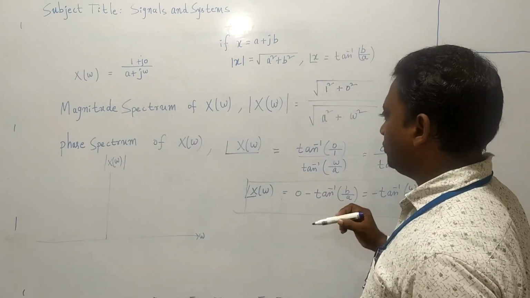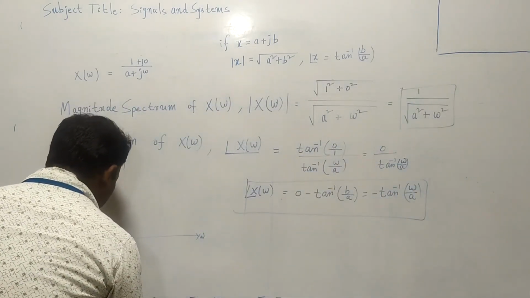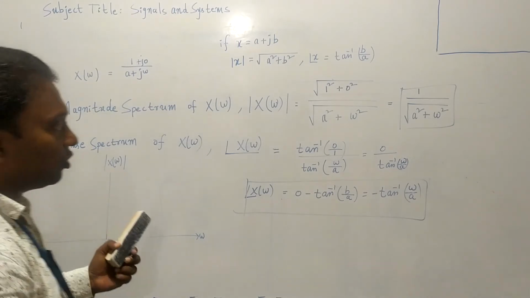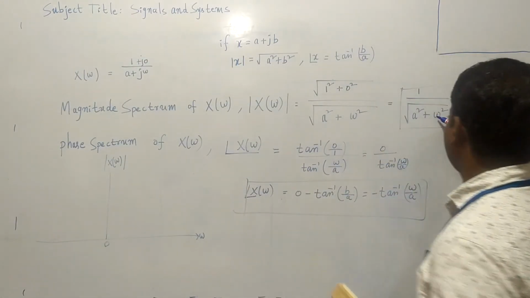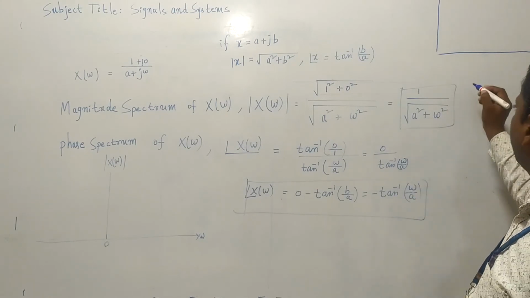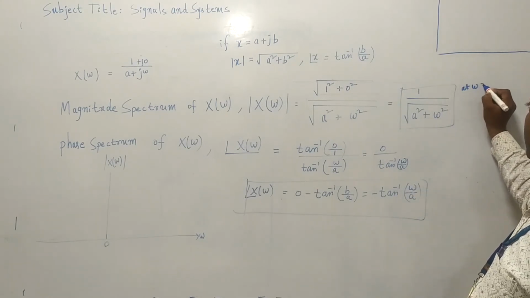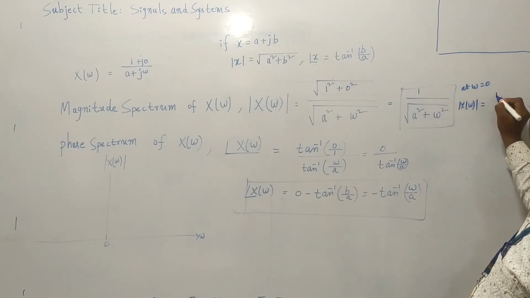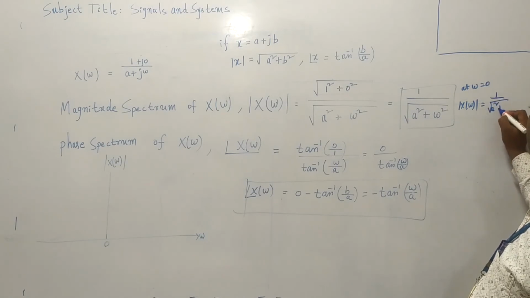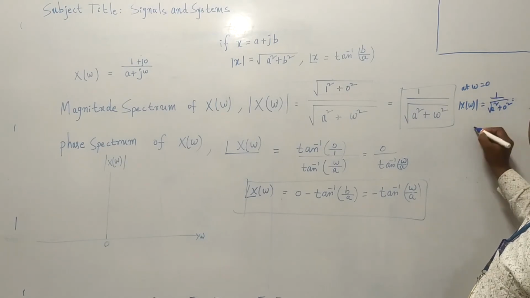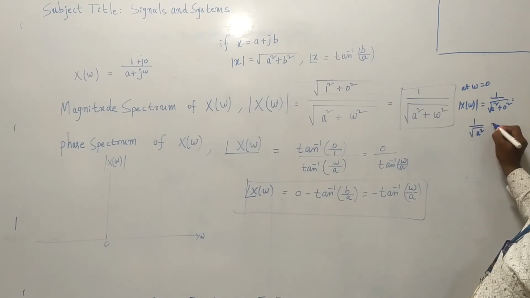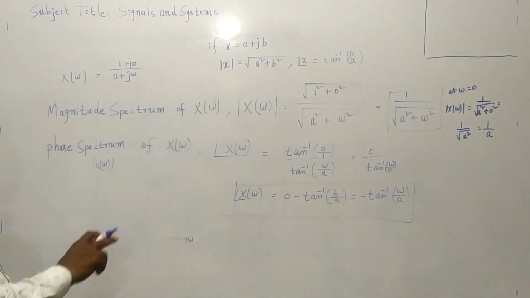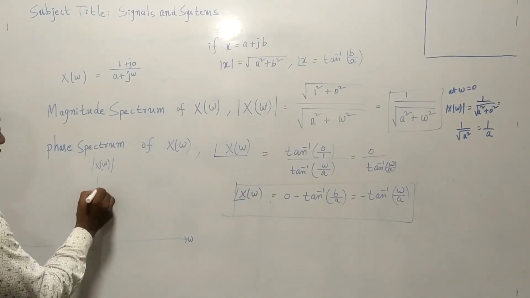Now this is at omega is equal to 0. At omega is equal to 0, what happens to this? You can take, at omega is equal to 0, mod X of omega is equal to 1 by under root a square plus 0 square. So what it becomes? 1 by under root a square, it is 1 by a. So at omega is equal to 0, the value of mod X of omega is 1 by a.